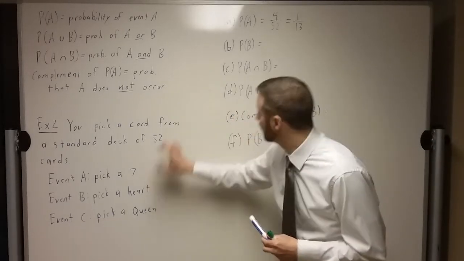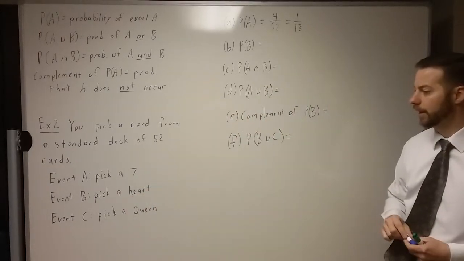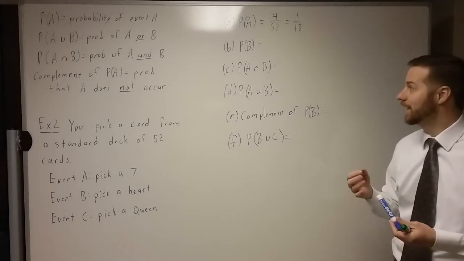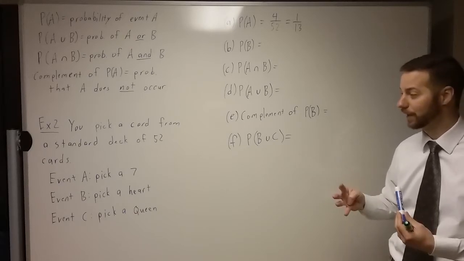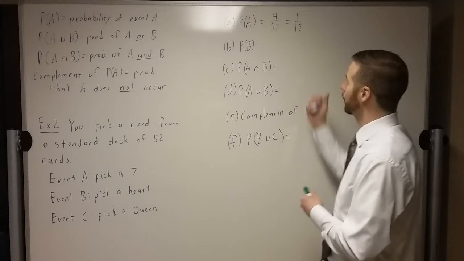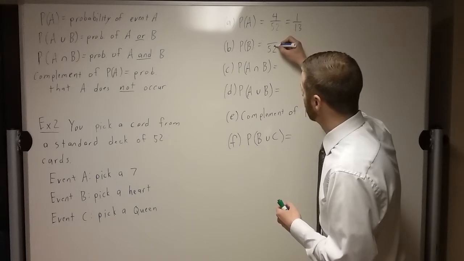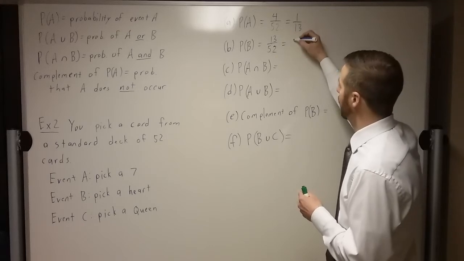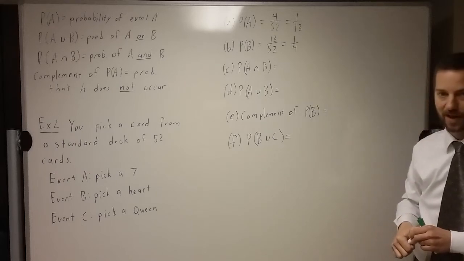All right, the probability that you pick a heart for part B, probability of B, probability that you pick a heart. All right, there's 4 suits in the entire deck of cards, and there's an even number of each. If you think of it that way, you could actually almost figure out that probability just thinking that. So if there's 4 and they're all equally likely to happen, what's the probability you pick this one? 1 out of 4. If you want to go a little more in depth with it, there's 52 total cards, and there's 13 cards of each suit, which means there's 13 hearts. So it's 13 out of 52. But if you divide both of those by 13, like we said a minute ago, you get 1/4 for the probability that you pick a heart out of that deck of cards.